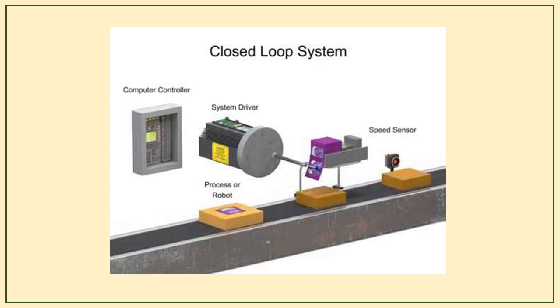And this is another example of a closed loop system. Here we can see the wrapper pasting is the operation, and with the help of the speed sensor the box is traveling with the speed. It can calculate the travel speed, and so the wrapper is pasted on the box by means of the actuator, which is nothing but the system driver, and this whole operation is controlled by the computer controller. With the help of the sensor only the box can be identified with the position, and so the wrapper is pasted on the top of the box.